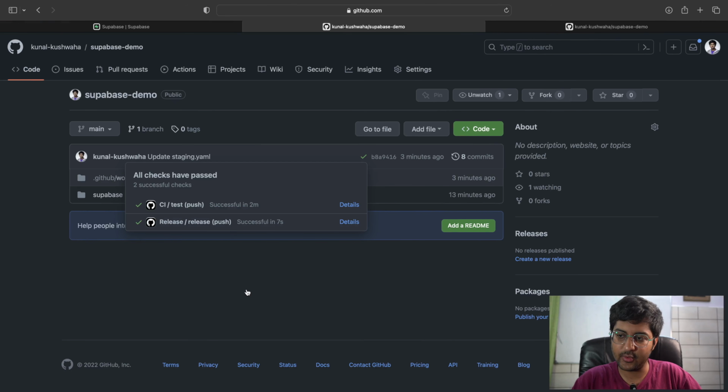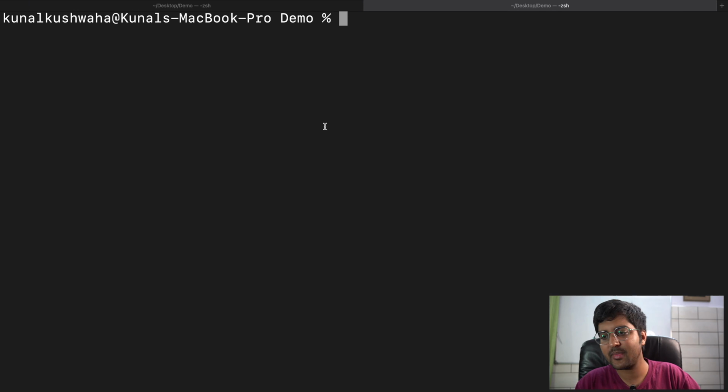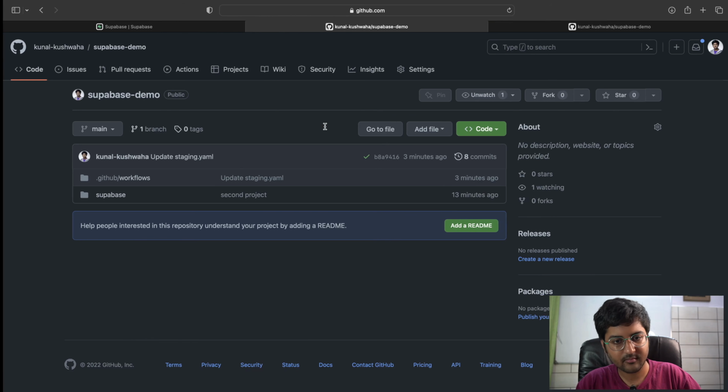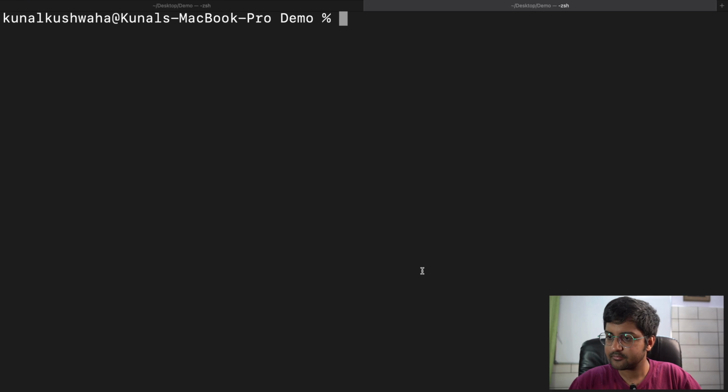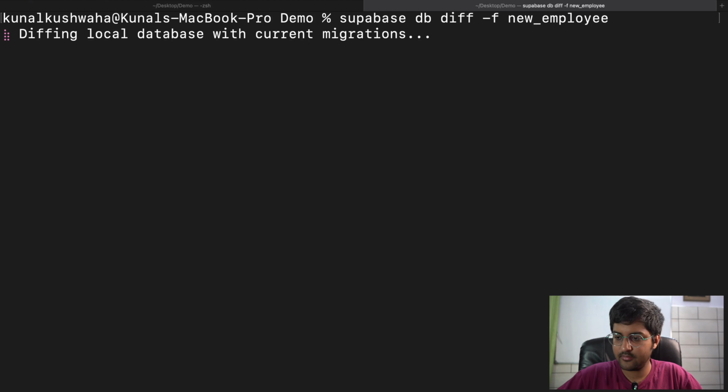Now we're going to open a new pull request with a new migration. So we can do the same migration steps as we did before. So let's do that. We can create a new migration. Let's try the auto schema right now. So I can say supabase db diff new employee. A new file should be created.